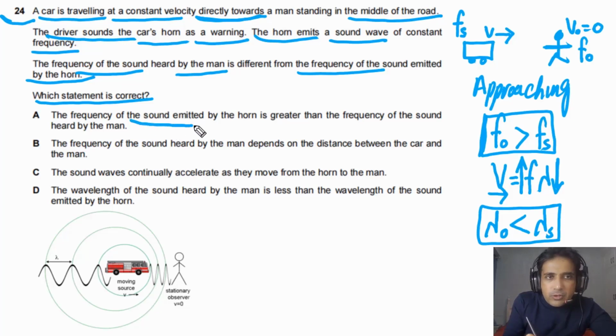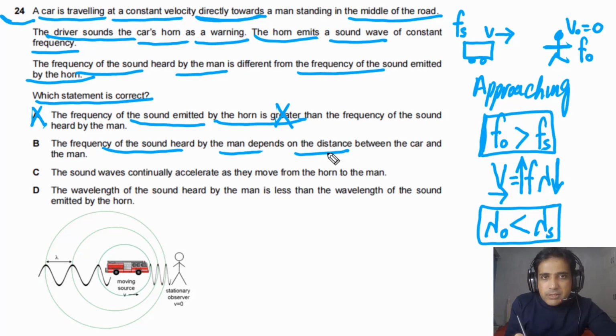The frequency of the sound emitted by the horn is greater. This one is wrong because this frequency will be lower. So option A is not the correct answer. The frequency of the sound heard by the man depends on the distance. It does not depend on distance. It depends on the speed of the wave and also on the speed of the source.